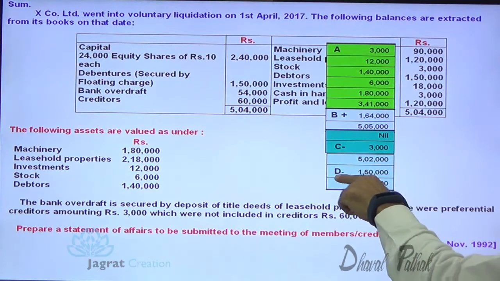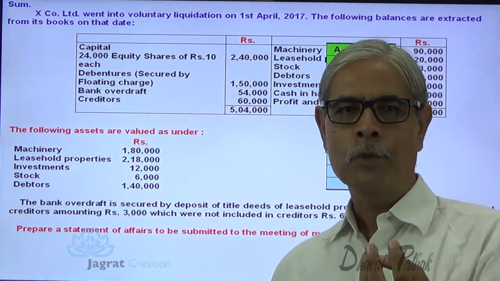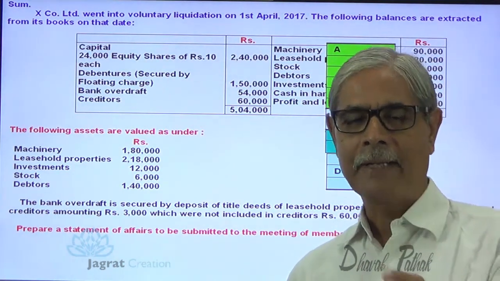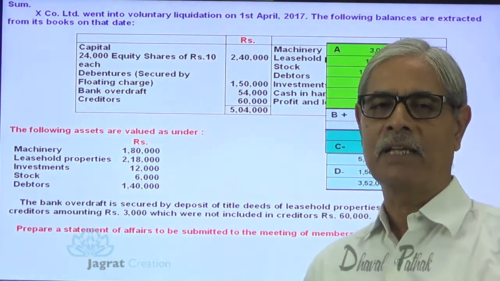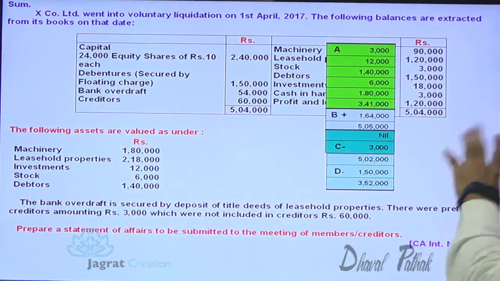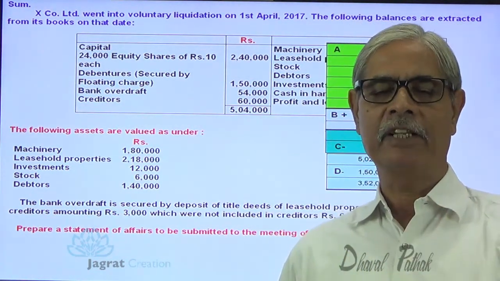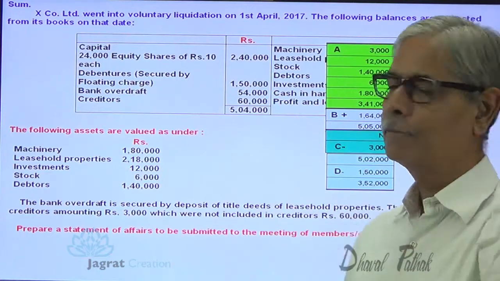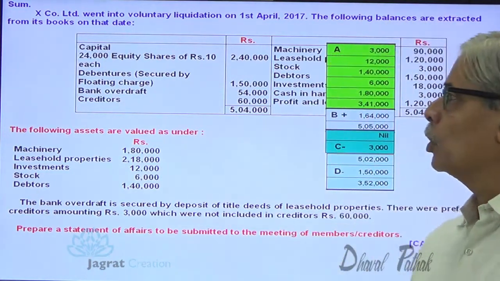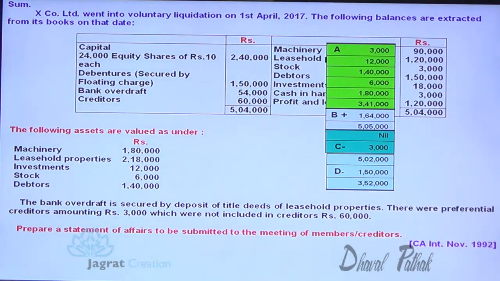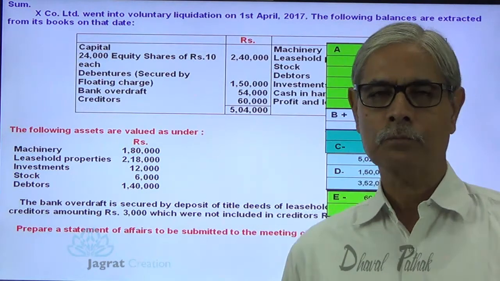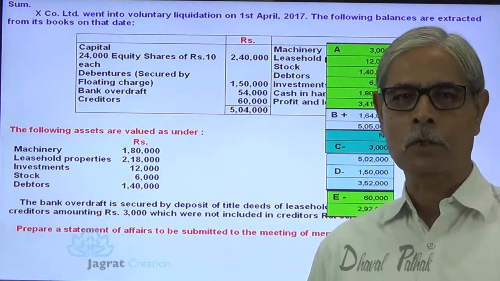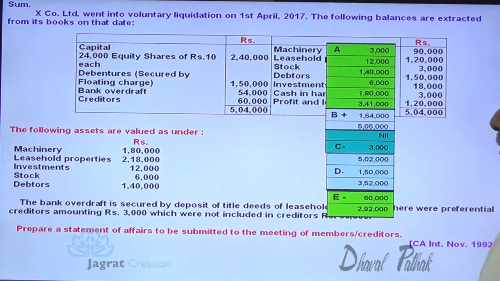This is list D. List D means payment to be made to the creditors who have a floating charge over the assets. Here in this case it is debentures. Now I have 3,52,000 available with me for payment next to debenture holders, that is unsecured creditors. So unsecured creditors are 60,000. So from 3,52,000 I will pay 60,000 to unsecured creditors. Now I will have 2,92,000. So unsecured creditors are also paid. 2,92,000 is the surplus available.